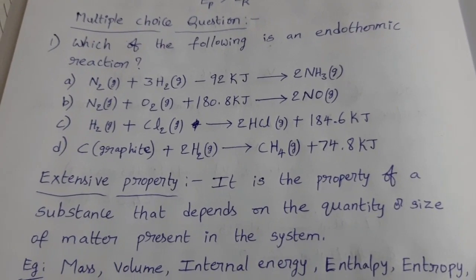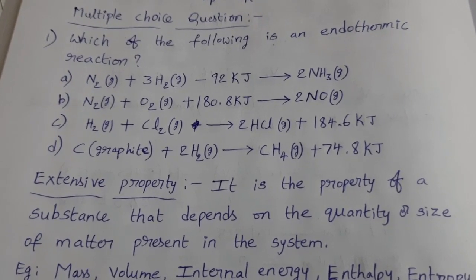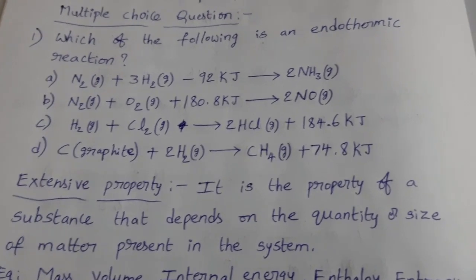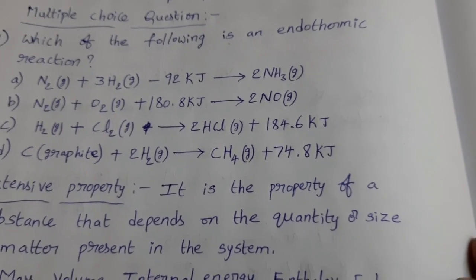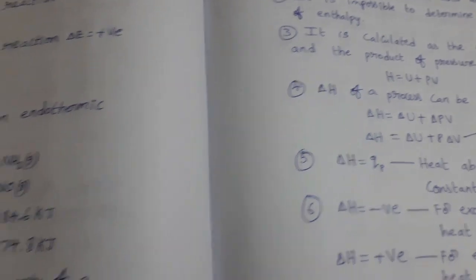The property of a substance that depends on the quantity or size of matter present in the system is extensive property. Here enthalpy depends on quantity of the matter or size of the matter. That's why it is an extensive property.